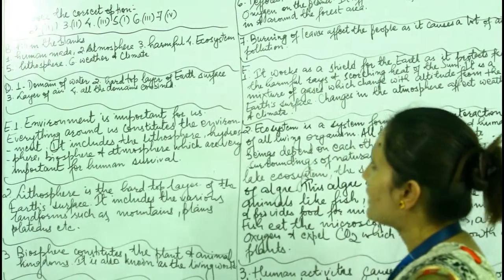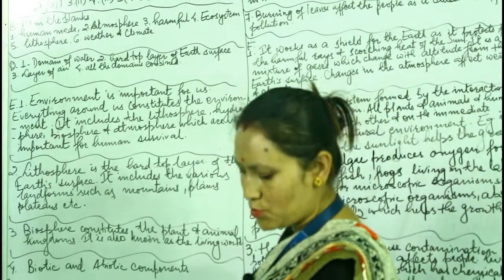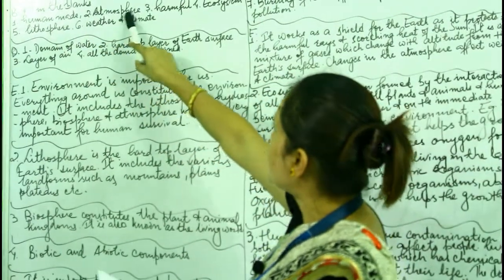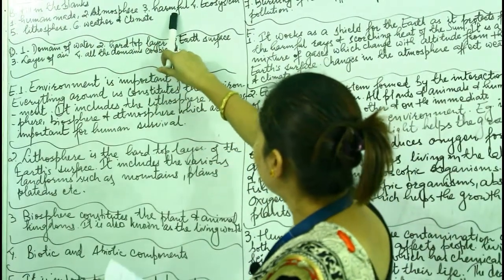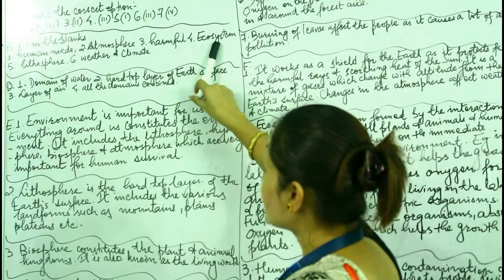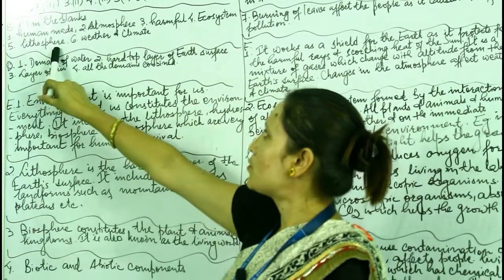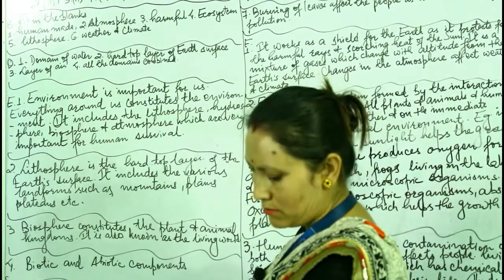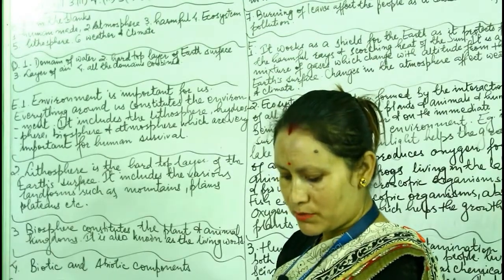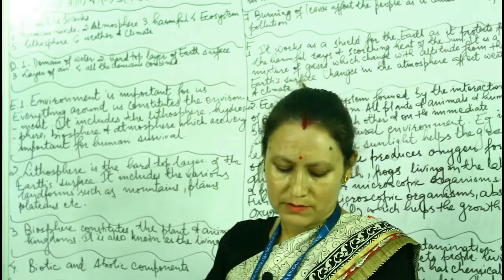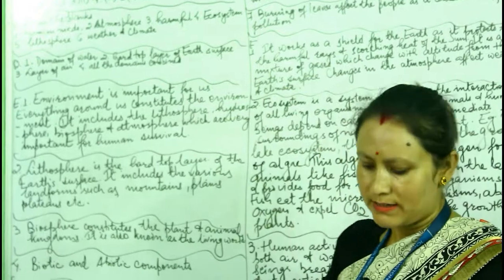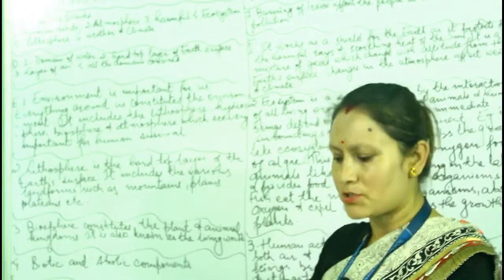That is land. Now fill in the blanks. First one, that is human made. Number 2, atmosphere. Number 3, harmful. Number 4, ecosystem. Number 5, lithosphere. Number 6, weather and climate. Now number C, distinguish between the following, that you have to do yourself. It's very easy. Biotic and abiotic elements, human and human made environments. As short answers, very short answers.